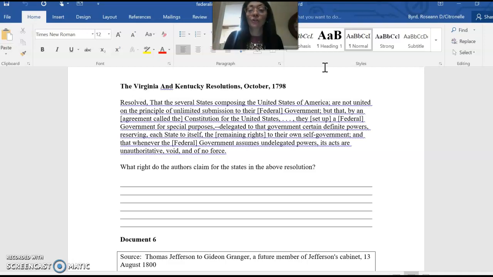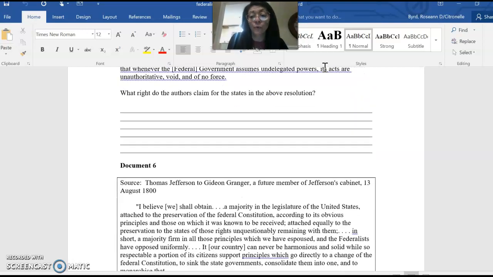So you can use this document in any way that you would like in support of a defensible claim. So these are mostly Southern and Westerners who believe that the Constitution can be reviewed by states, and states can declare actions of the federal government null and void.